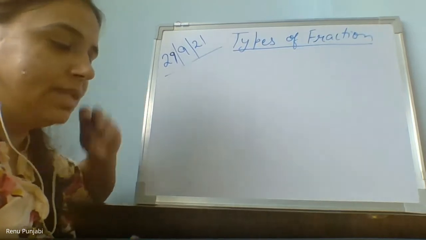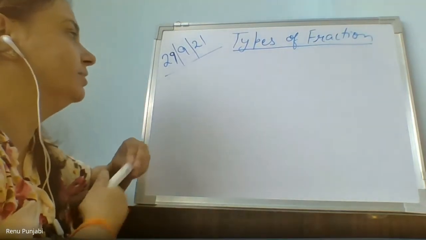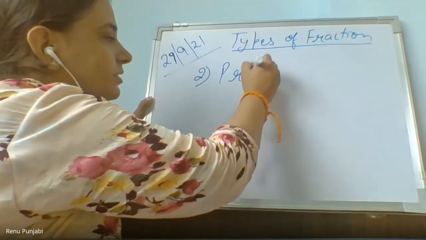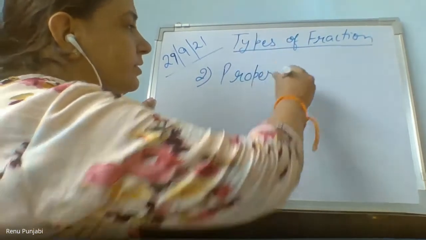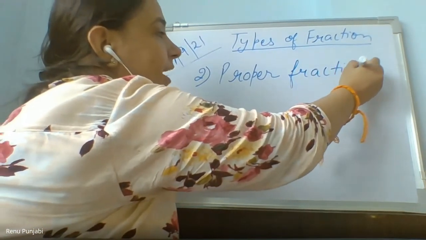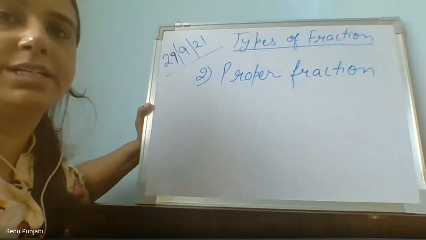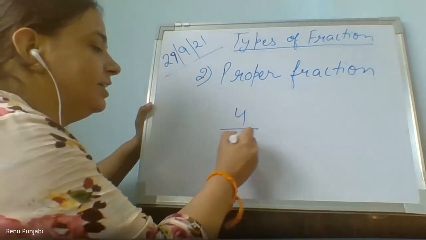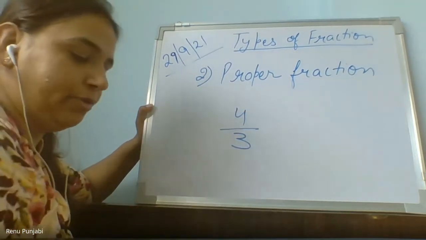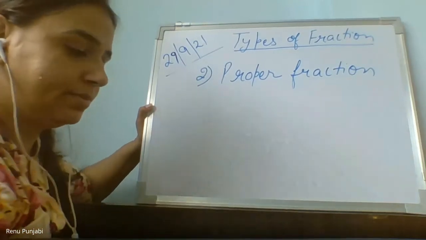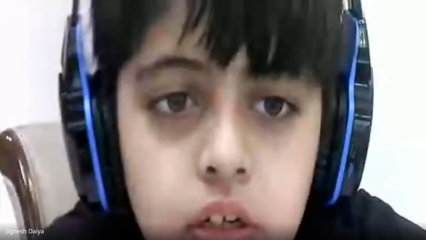Okay. Now come to the proper fraction, the second fraction. What do you think? Like I told you the meaning of the improper fraction, the fraction which is not proper, which is not possible, means from 3 parts you cannot give 4 parts. Can you give me some example of the proper fraction?